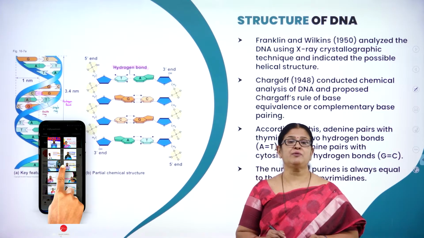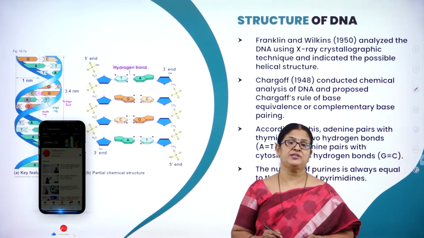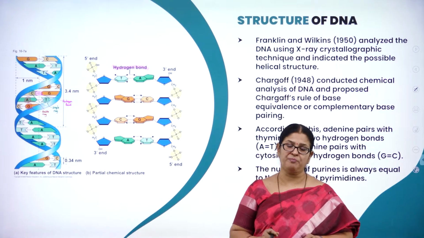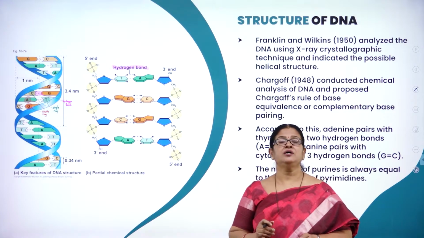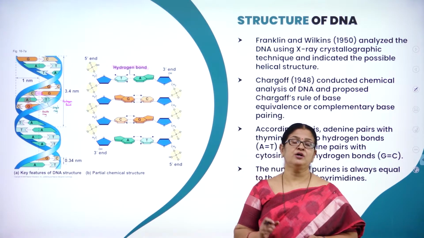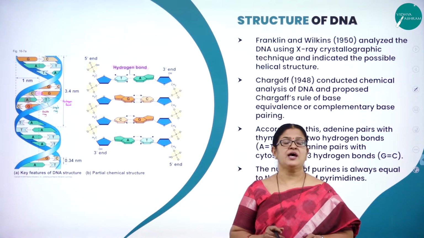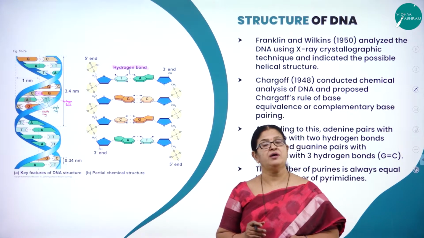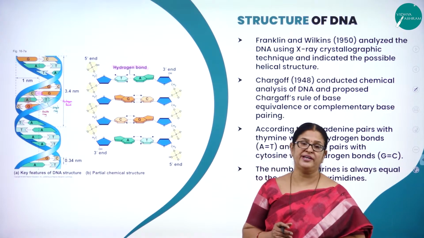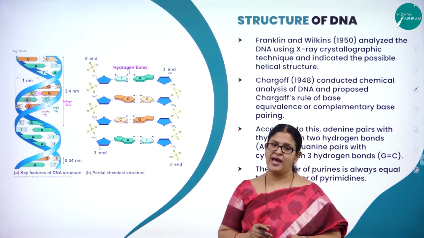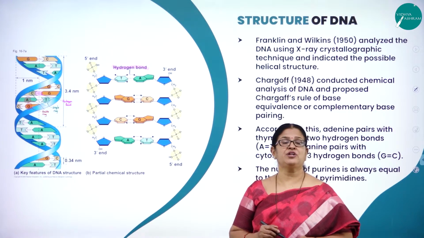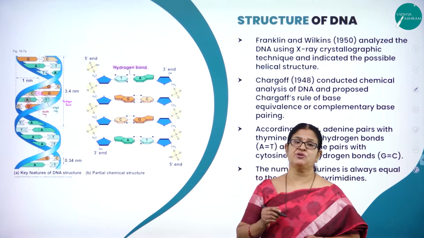We also studied about the chemical components of the DNA, namely the three very important components, that is the deoxyribose sugar, 4 nitrogenous bases and the phosphoric acid. And the type of phosphoric acid that is found in DNA is orthophosphoric acid. Moving on to today's session, where you'll be studying about the structure of DNA.